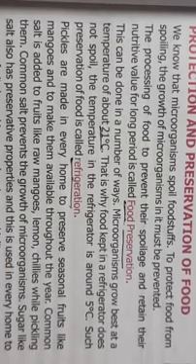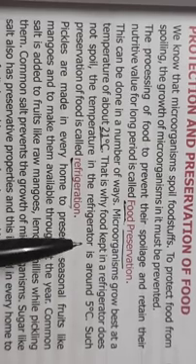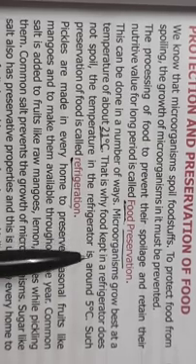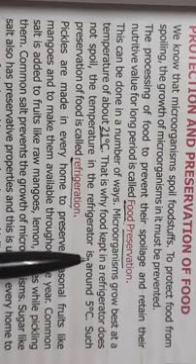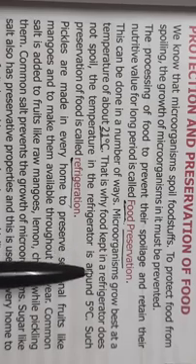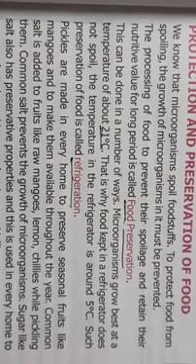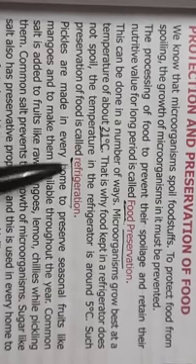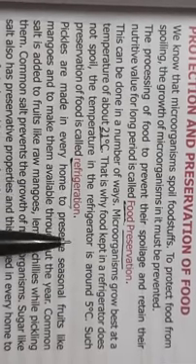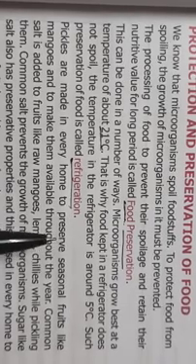That is why at your home, your mother keeps all the leftover food items in the refrigerator. And why do we keep it in the refrigerator? Because the temperature in the refrigerator is around 5 degrees Celsius.